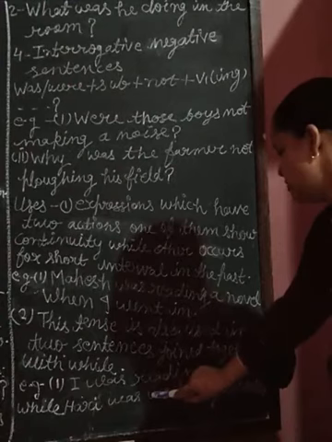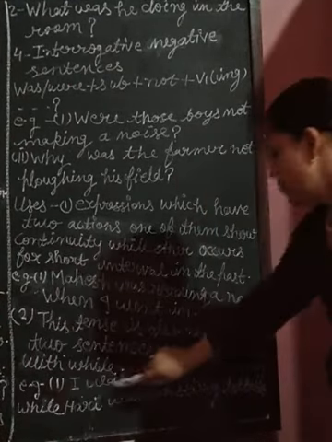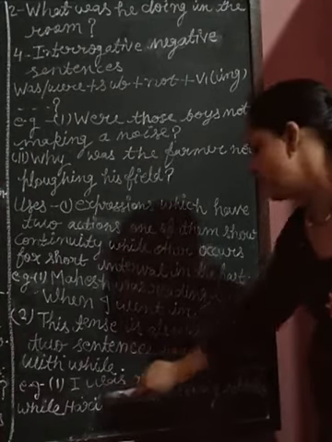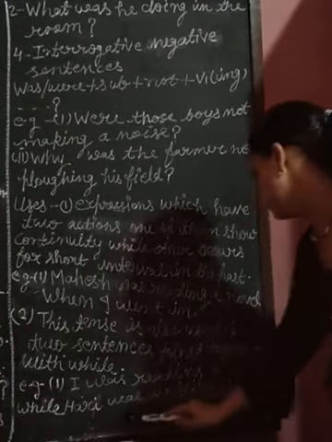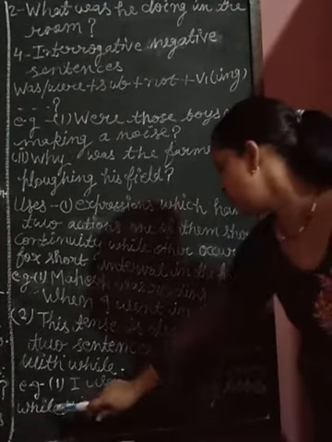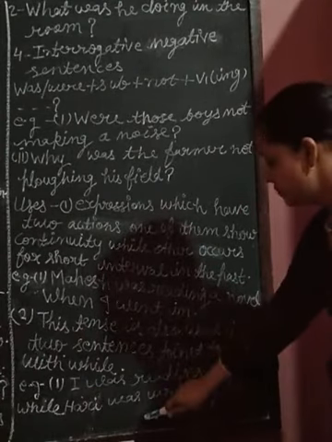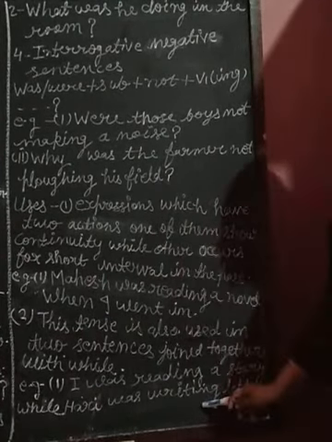Two sentences joined together with while, so we use the past continuous tense here. When two sentences are joined with while, we use the past continuous tense. Okay students.